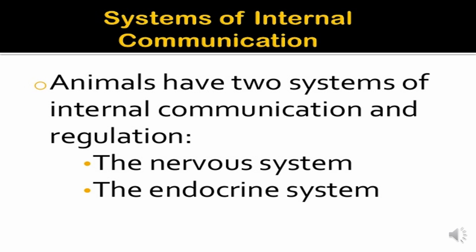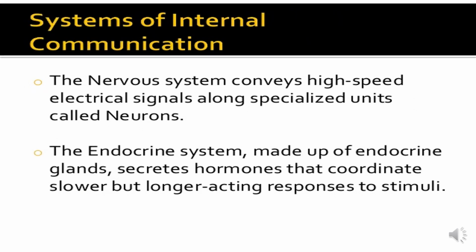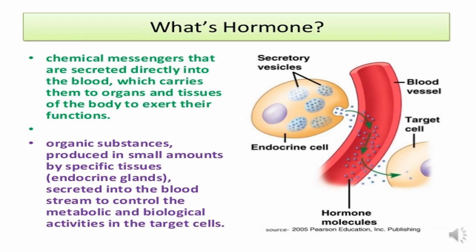Animals have two systems of internal communication and regulation. Number one is the nervous system, and number two is the endocrine system. The nervous system conveys high speed electrical signals along specialized units called neurons. The endocrine system is made up of the endocrine glands, which secrete the hormones that coordinate slower but longer acting responses to stimuli. What is a hormone?